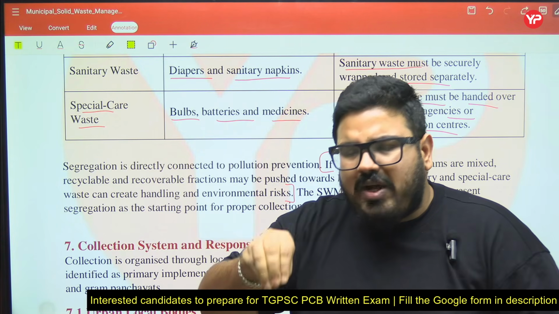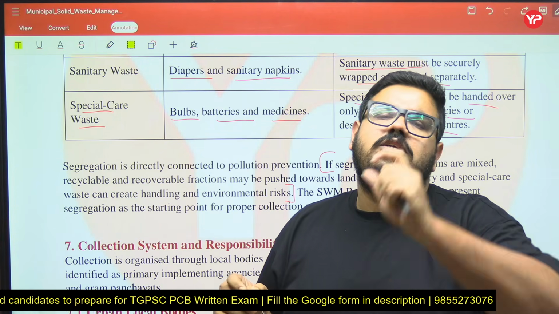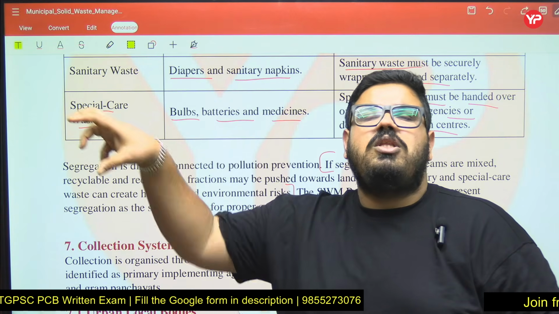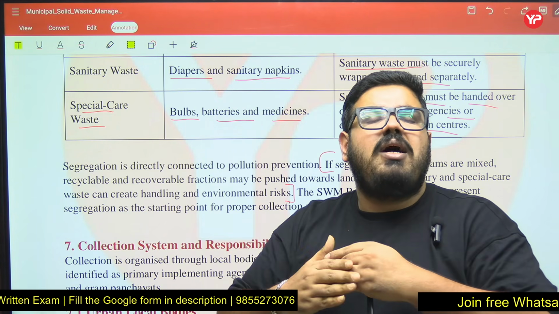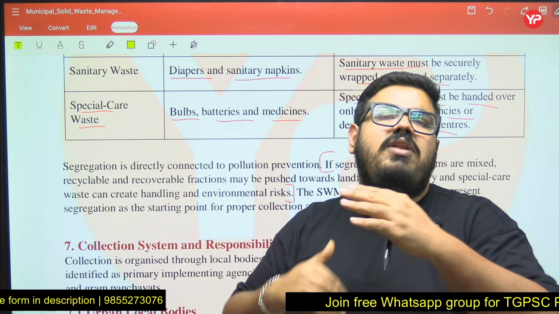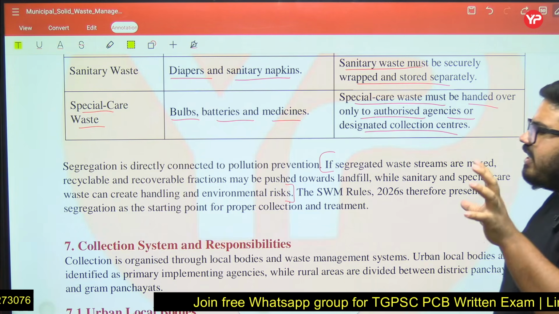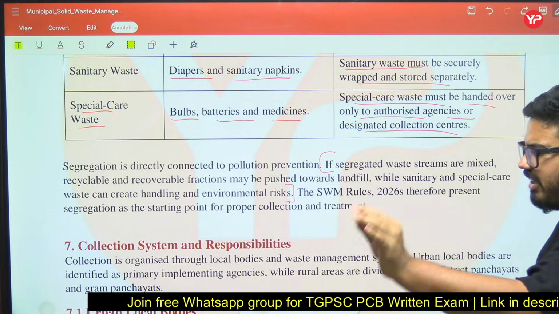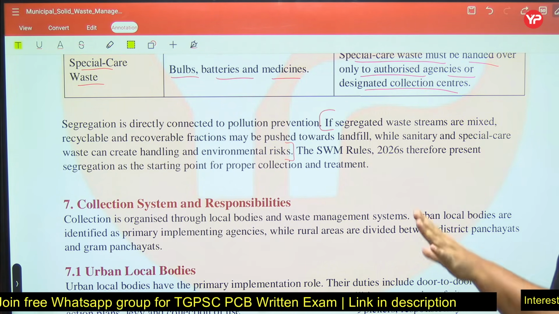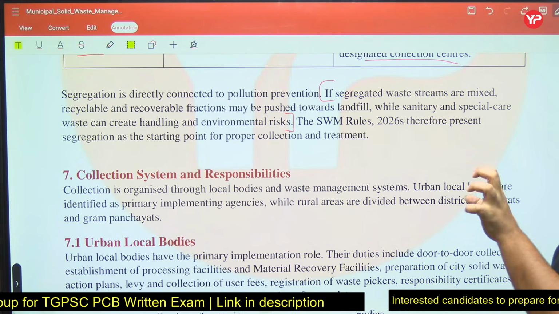If I am mixing dry and wet waste, wet waste should go for composting. Dry waste should go for MRF. But what will happen if the waste is mixed? If I throw this mixed waste for composting, the dry waste will not get composted. If you take this waste directly to landfill, this waste will also not be treated properly. So segregation is always directly connected to pollution prevention. Segregation is the most important part. If segregated waste streams are mixed, recyclable and recoverable fractions may be pushed toward landfill, while sanitary and special care waste can create handling and environmental risk.